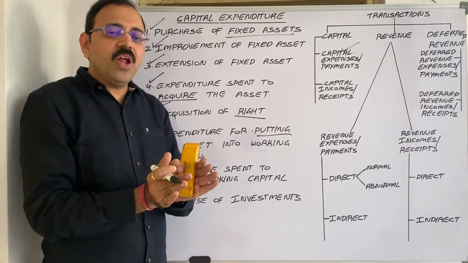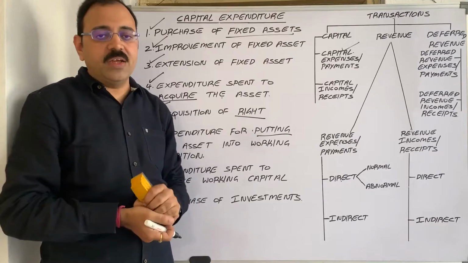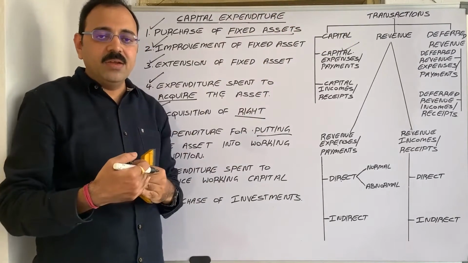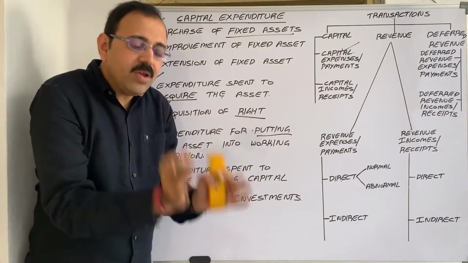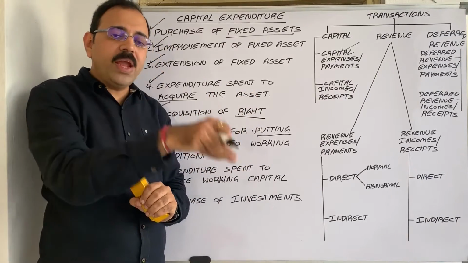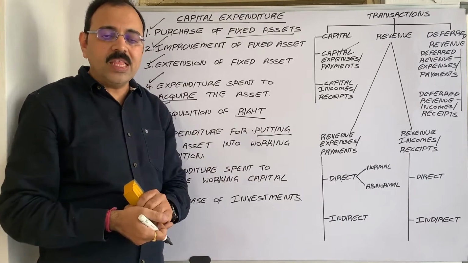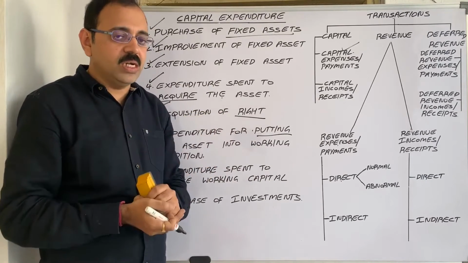Otherwise, we purchase one new asset in another state. To bring that asset from that state to our place and to fix it in our factory, we paid some transportation expenditure and some wages, nothing but installation charges we incurred.